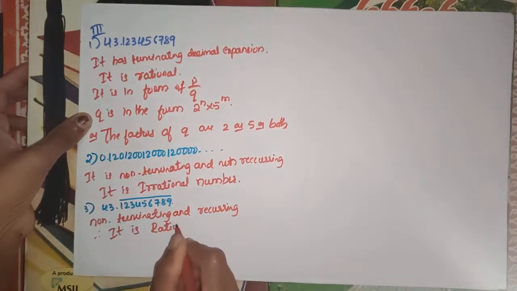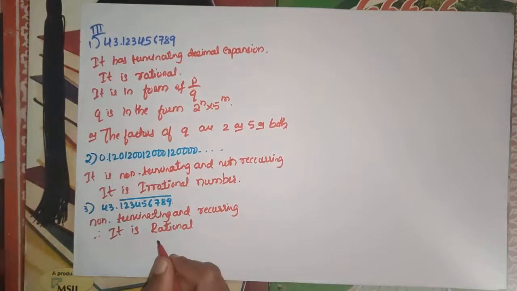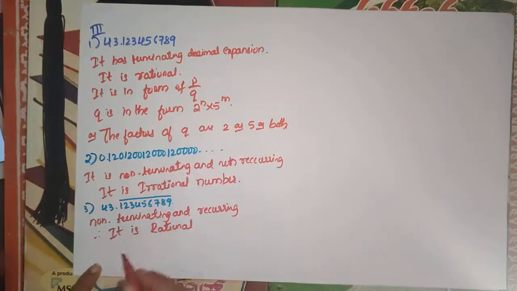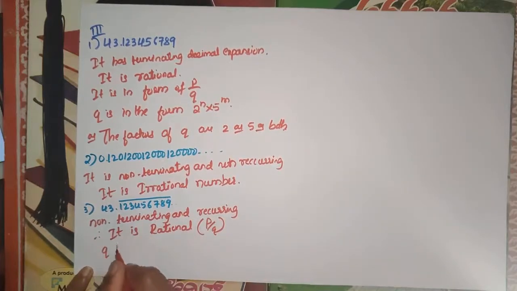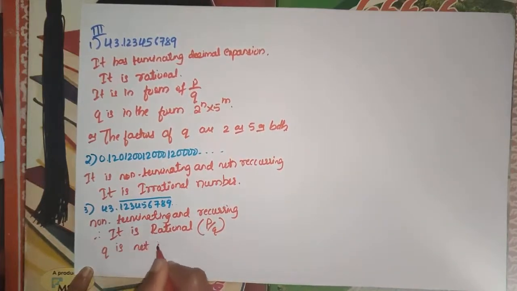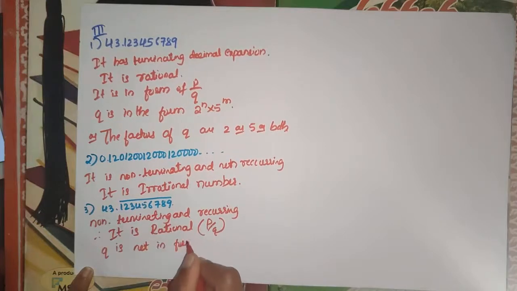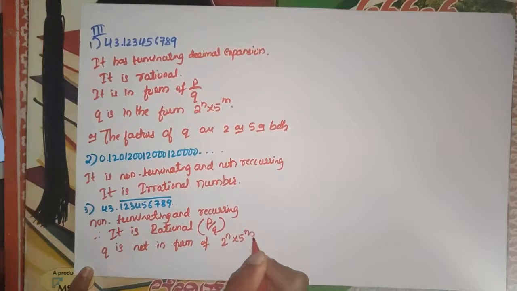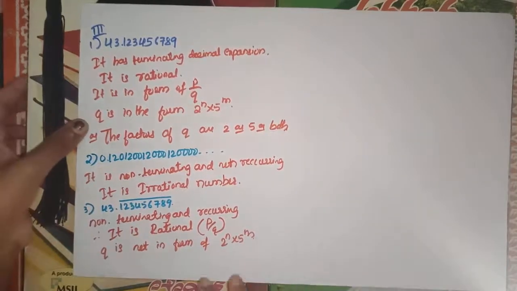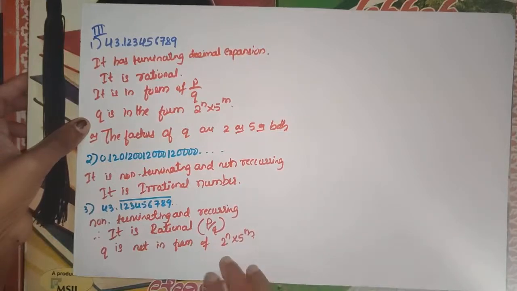So it is non-terminating, then the decimal is not in the form of, that is, the q. Okay, so it is in the form of p by q. Here q is not in the form of 2 to the power of n into 5 to the power of m. Okay, it may have denominators with 2 to some power or 5 or both, but not completely in the form of this.